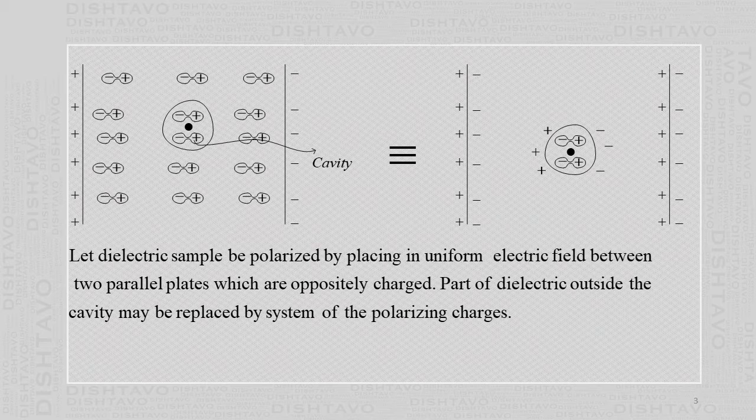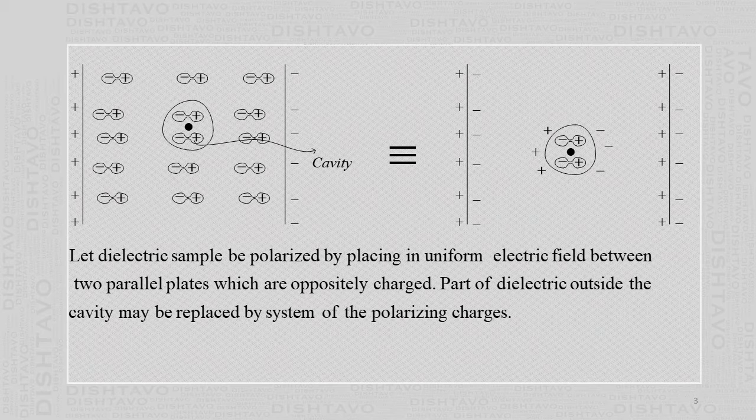all these molecules, which are the dipoles that are there, outside this cavity, we replace the negative charges here, and the positive charges are replaced here.